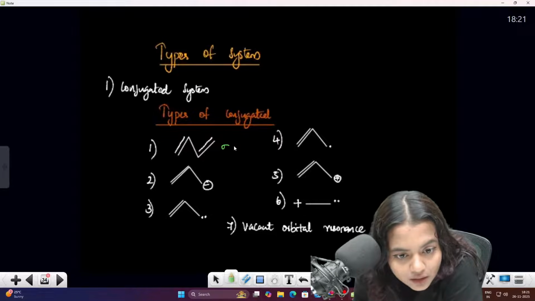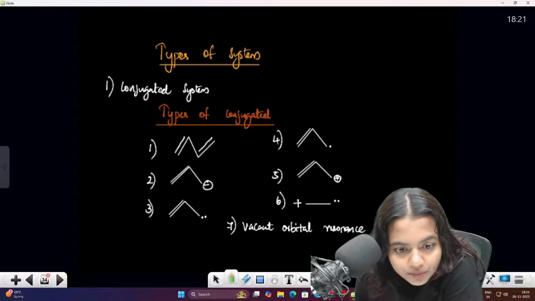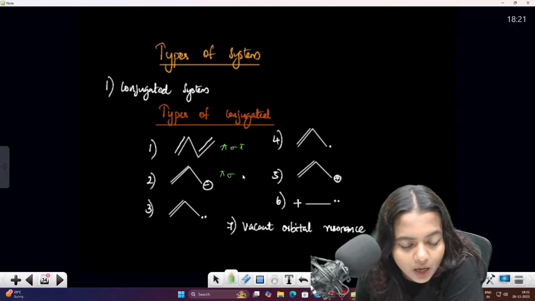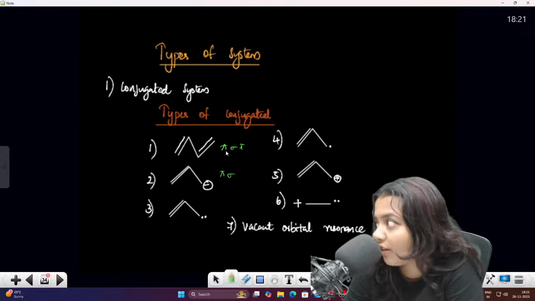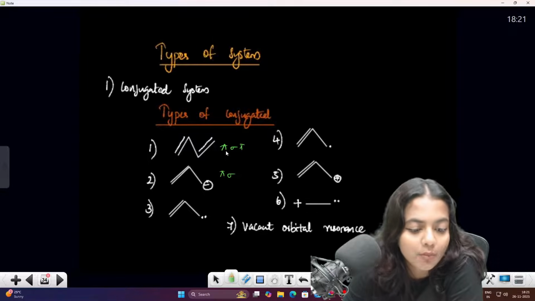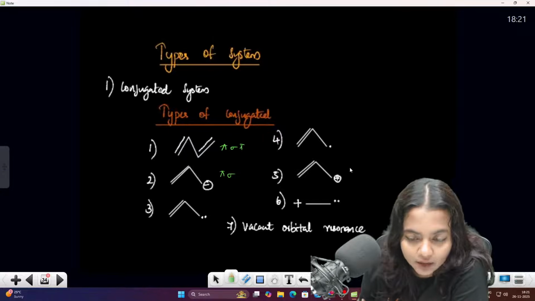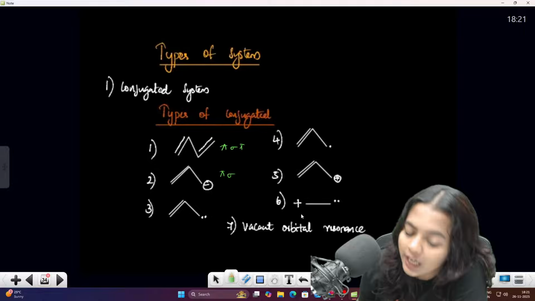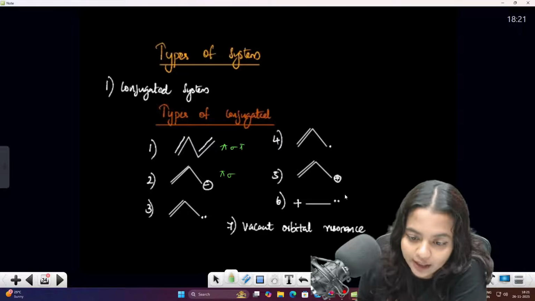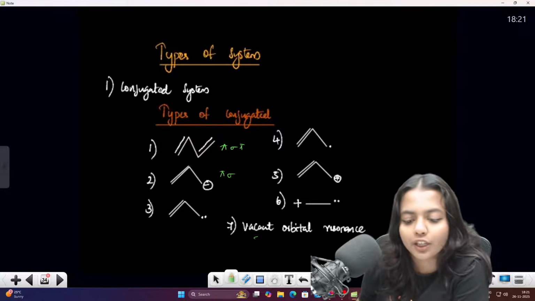Sigma, pi, sigma, pi, sigma: this particular one you will be having the extra electrons. Pi, sigma, lone pairs; pi, sigma, free radical; pi, sigma, electrophile; sigma, free radical, or we can say lone pair, and vacant orbital resonance.